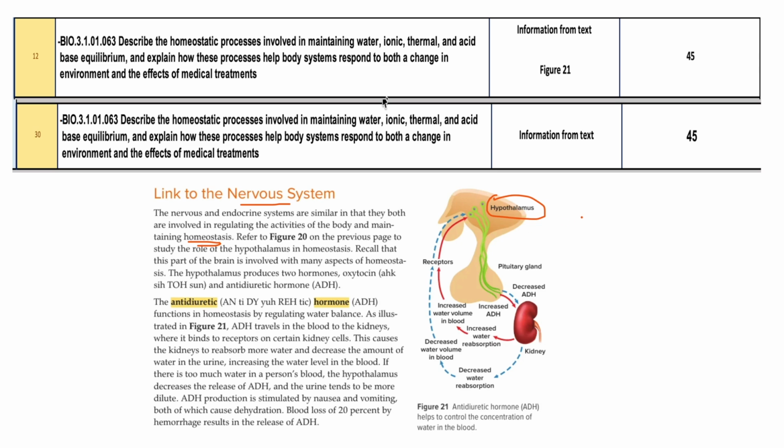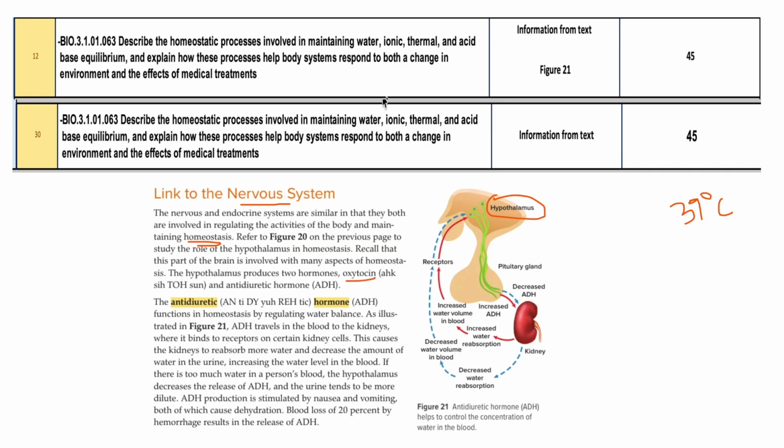So homeostasis is maintaining constant internal conditions irrespective of the outside temperature, water level, or anything, right? So if you are living in a cold place like Antarctica, still your body temperature is going to be 37 degrees Celsius, because your body system is maintaining homeostasis, right? It is maintaining the temperature at 37 degrees Celsius through homeostasis. Before that, the hypothalamus is producing two hormones.